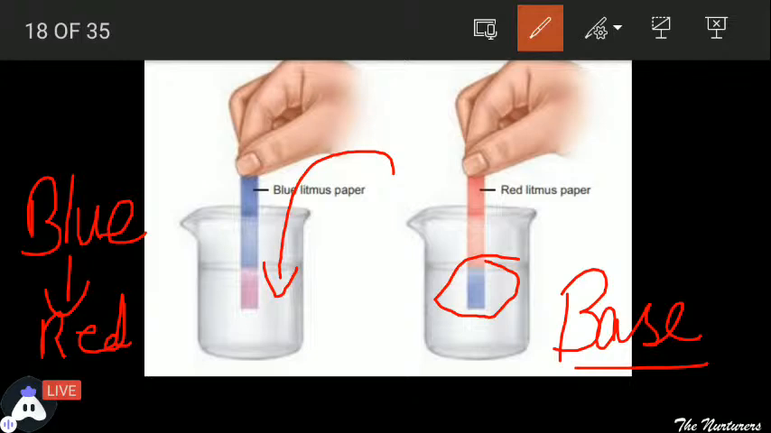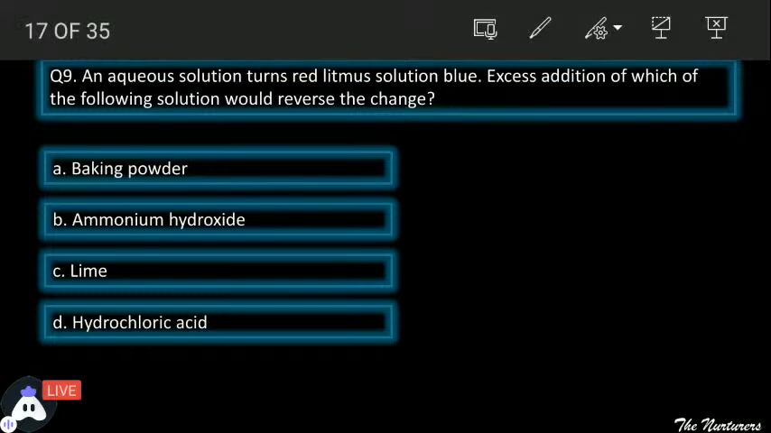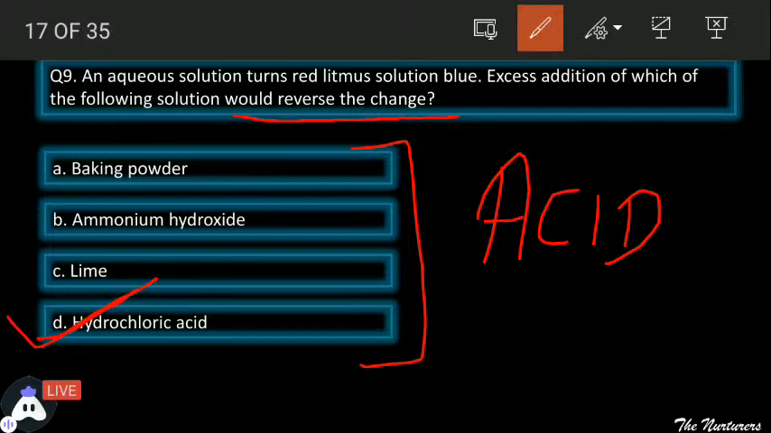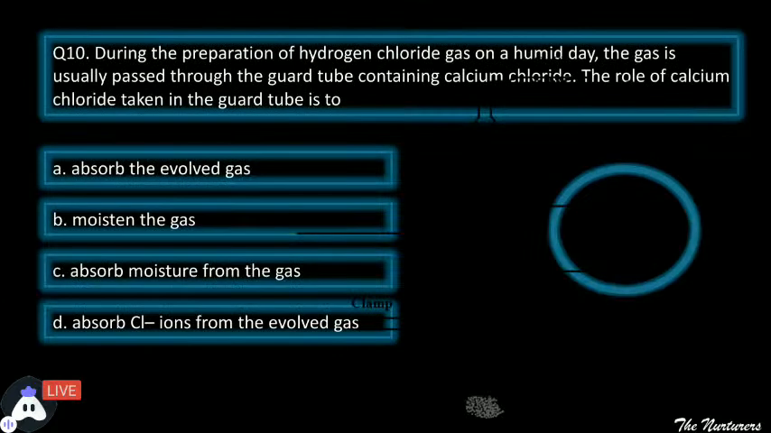Now if I take you back to the four options, you want to reverse the change. See, it is mentioned in the question, क्या डालें ताकि reverse हो जाए change. So now you need to think which of these four is an acid. So that will correctly display out of the four solutions, whether it is baking powder, ammonium hydroxide, lime or hydrochloric acid. Yes, perfect students, many answered correctly, but some made a mistake. So the correct answer is hydrochloric acid. That has reversed your change. Moving ahead to the next one.